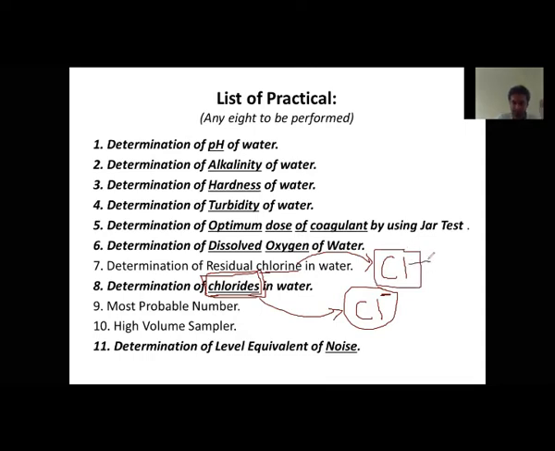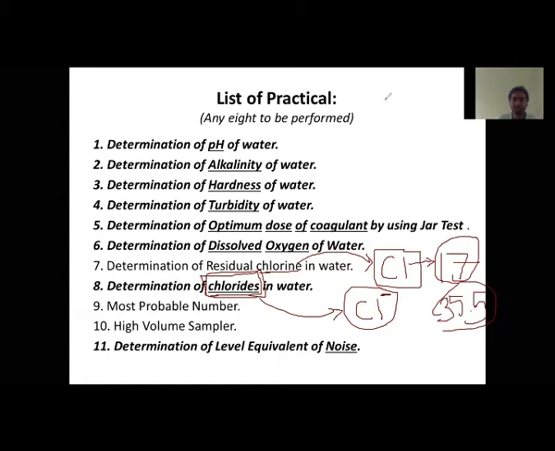What is the atomic number? It's 17. And what is the weight? 35.5. 35.5 is the atomic weight of chlorine, and this is the atomic number. And what is chloride? Chloride is the ion, a negative ion. This is the difference between these two.